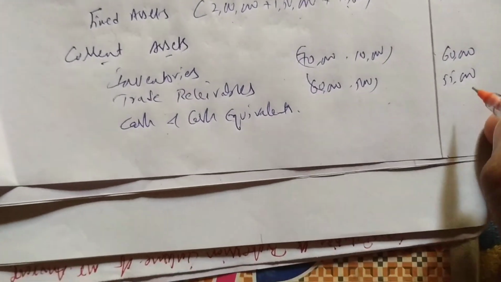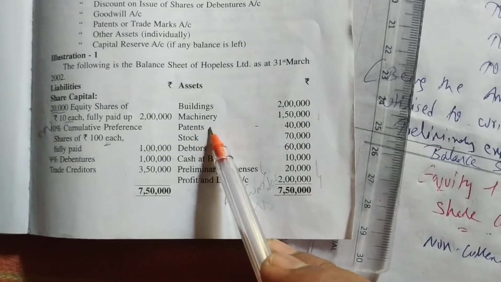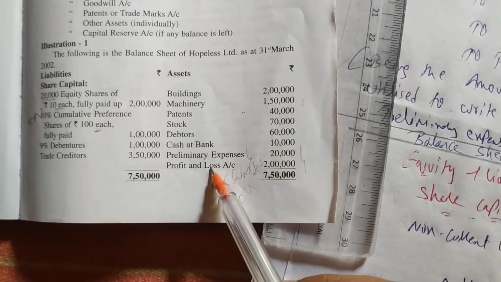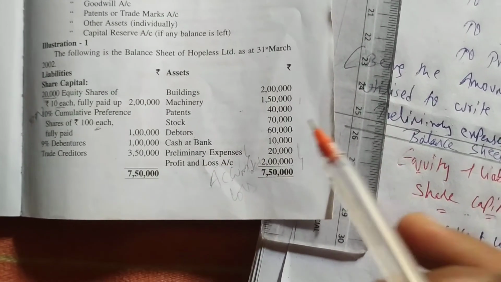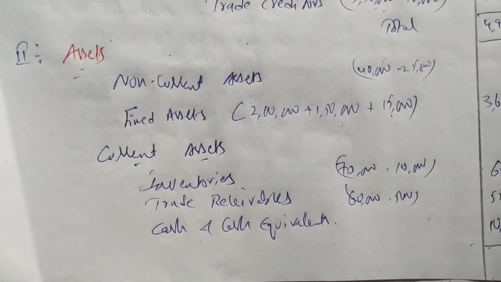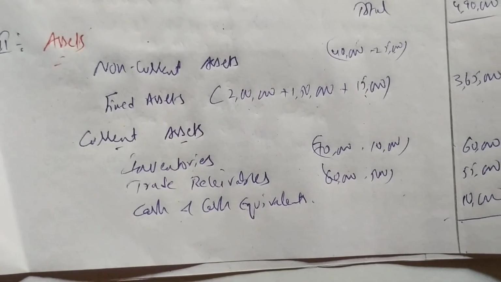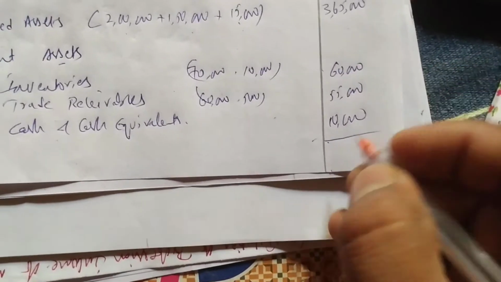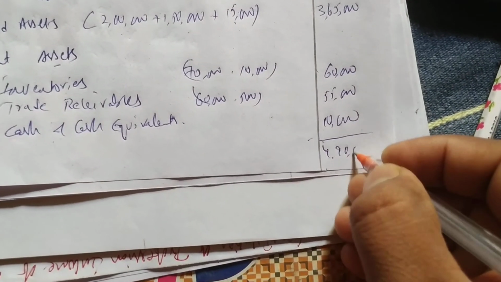Cash and cash equivalents. How much? 10,000. We'll write 10,000. Right? We have written buildings, machinery, patents, stock, debtors, and cash at bank. Preliminary expenses loss is also already written off, no need of writing this. Okay. Now we do the total of the balance sheet asset side. 3,65,000 plus 60,000 plus 55,000 plus 10,000. So 4,90,000 we are getting as the total of assets also.